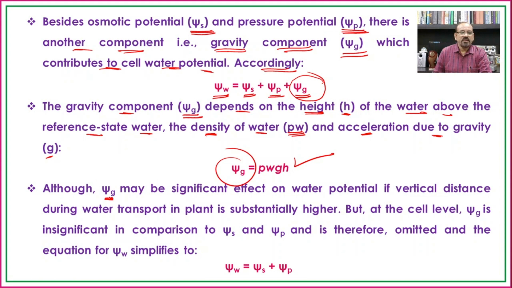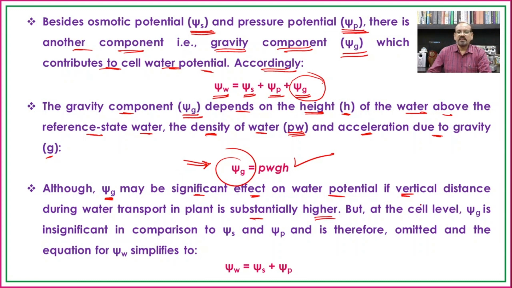The gravity component may have a significant effect on the water potential if the vertical distance during water transport in the plant is substantially higher, means when the water is absorbed by the plant and transported up to the tip. In such cases there is a certain height of the plant, and there is a necessity to consider the gravity component to find out the water potential.